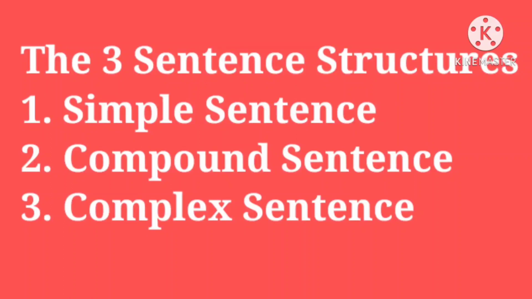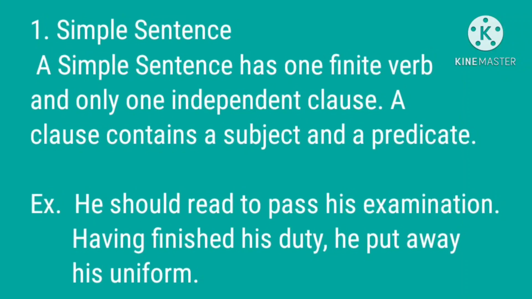Basically, sentences are classified into four as we discussed now. But we can categorize sentences based on different criteria, and one way to categorize them is based on their structure. You have studied in the previous years that sentences are of three types, namely simple sentence, compound sentence, and complex sentence. Now let's take a look at each one in detail.